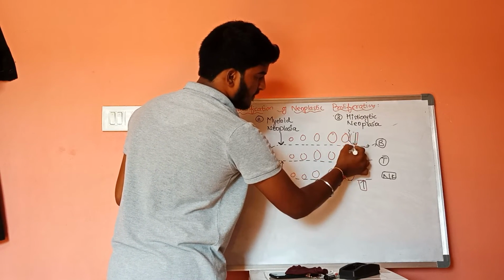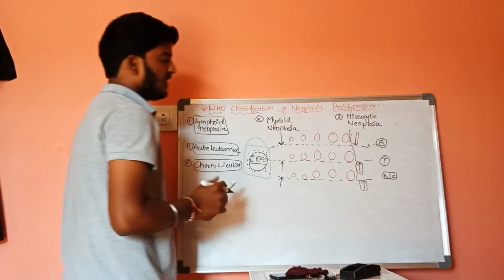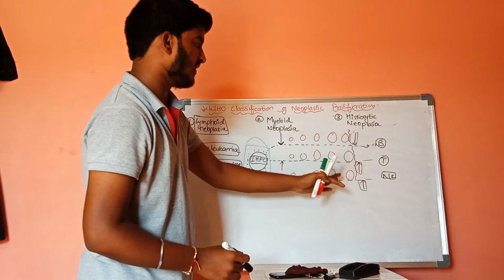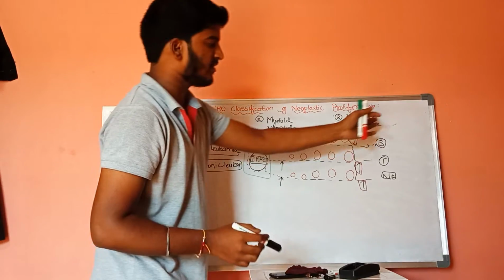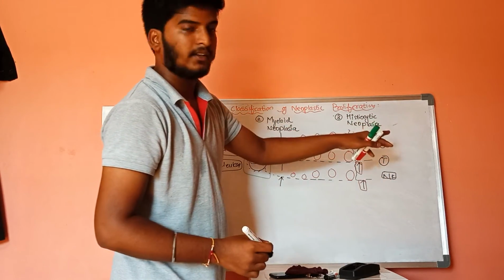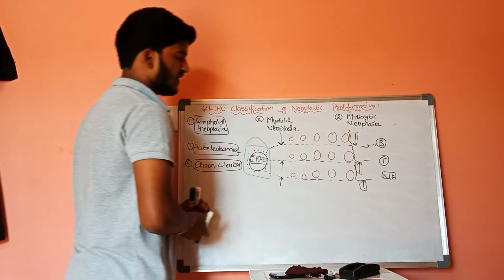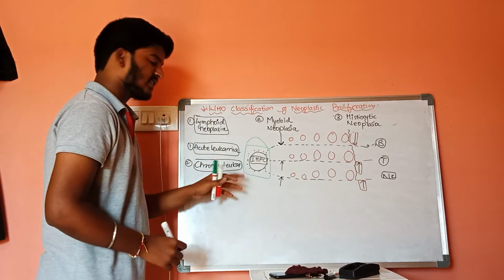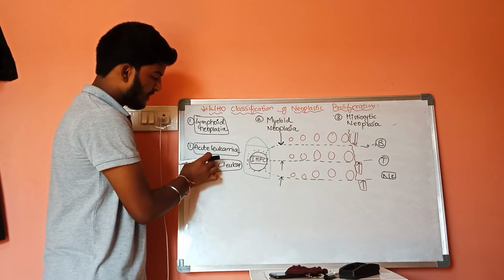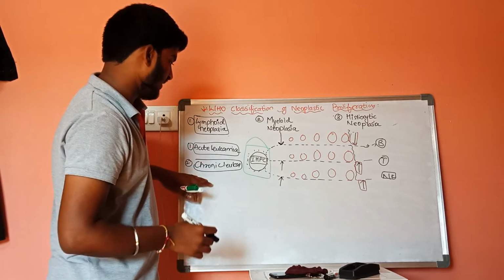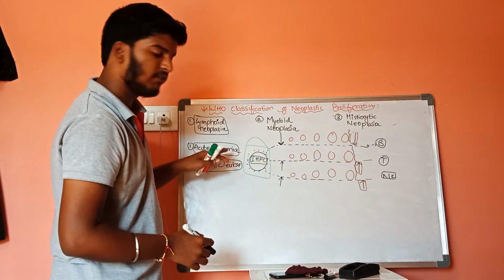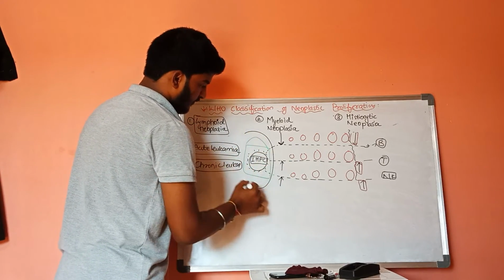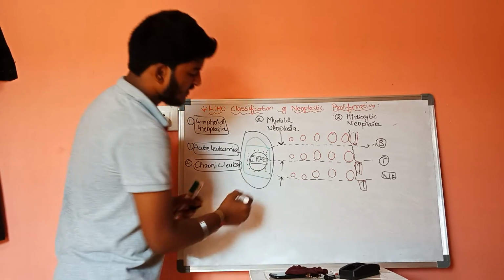The stoppage will be here. As a result, some of the immature cells become half matured. That condition is called chronic leukemia, but there is no production of matured B lymphocytes, T lymphocytes and natural killer cells. This is the difference between acute leukemia and chronic leukemia. If we compare these two leukemias, compared to chronic, acute leukemia is more harmful to our body, because here the number of immature cells will be more,